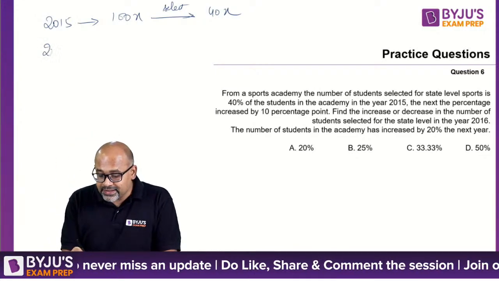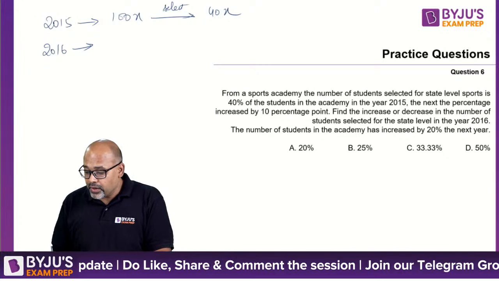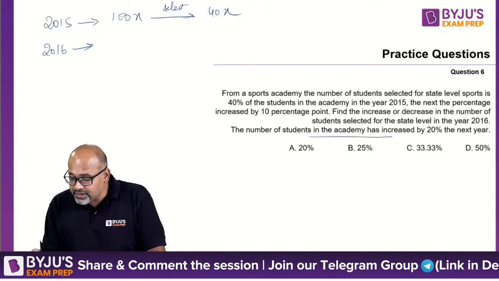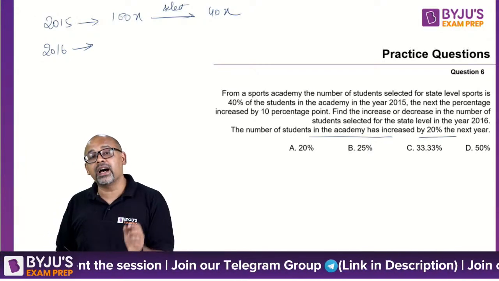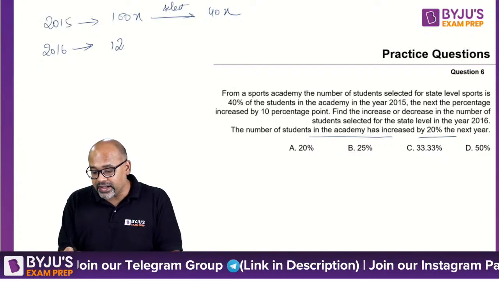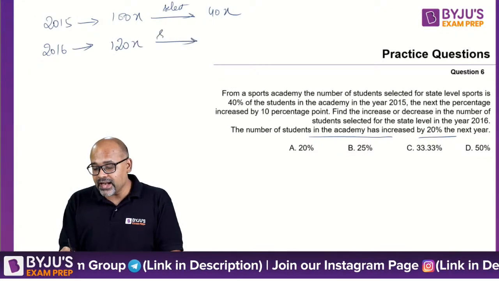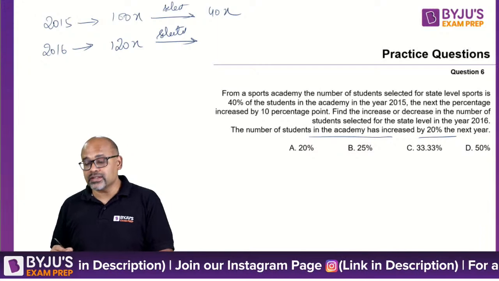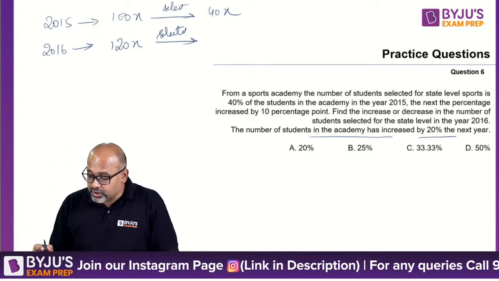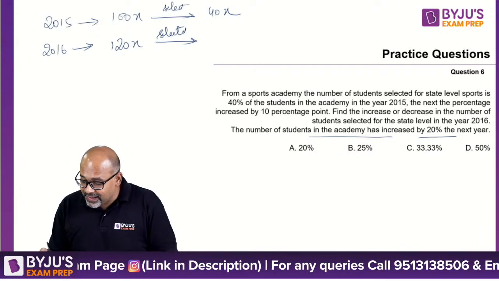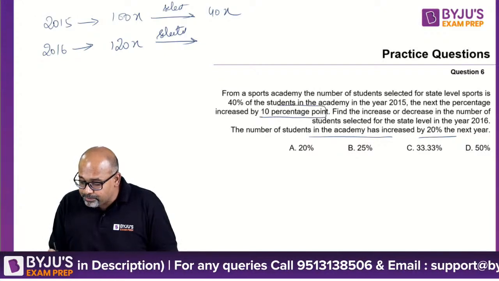Now 2016, what is happening? The number of students is increasing by 20%, which means 100x now became 120x. And how many got selected? So you got the percentage of people who are selected increased by 10 percentage points.